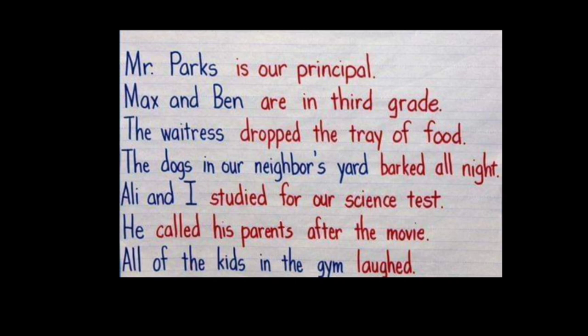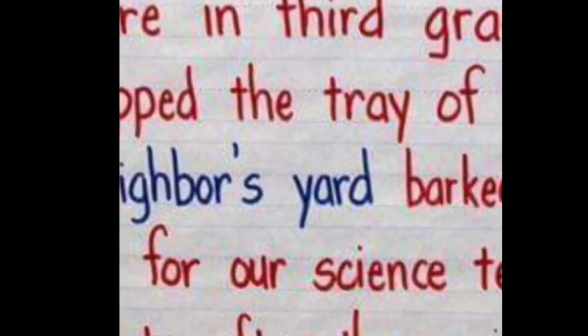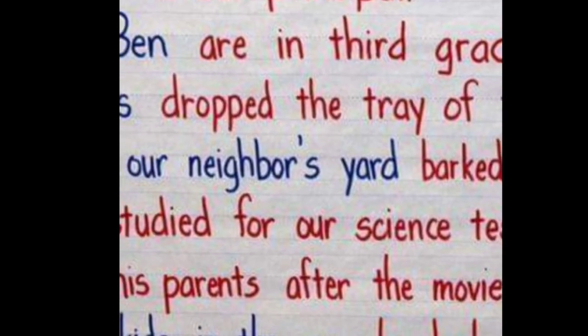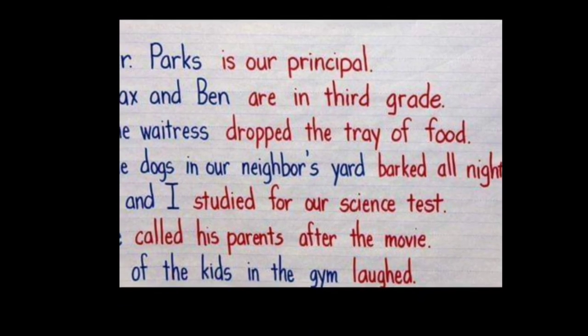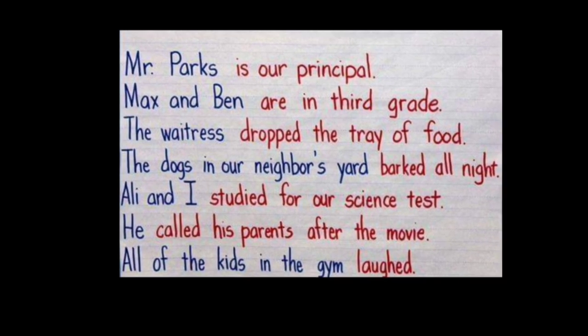Coming to the fourth example, the dogs in our neighbor's yard barked all night. Whom are we speaking about? We are speaking about dogs. We are not speaking about a single dog. We are speaking of a number of dogs, the plurals.